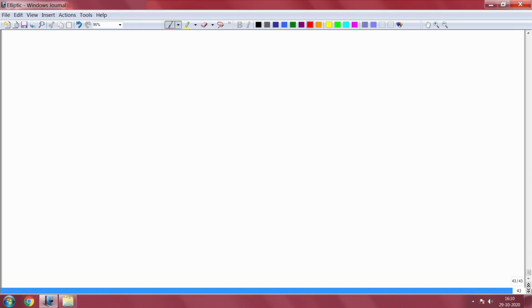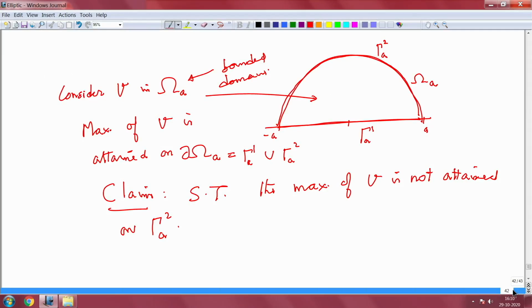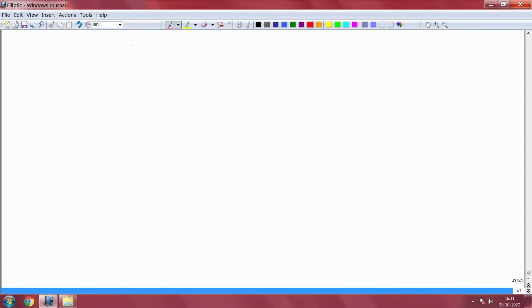So, that proof, except the claim, I have proved everything. Only the claim you want to see, that the maximum of V is not attained on this curved boundary. Okay. And then once you prove that, you just have to do a small calculation. That is not a difficult thing, but you prove it, and then take epsilon tends to 0. With this, I can prove the uniqueness of our boundary value problem. So, what are we trying to prove? Uniqueness, this is the thing, uniqueness of boundary value problem.